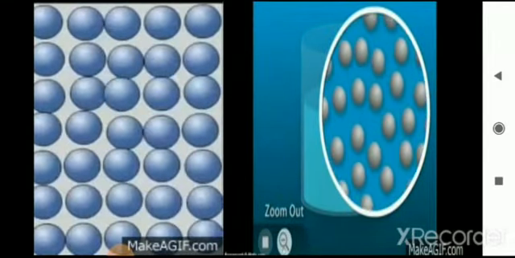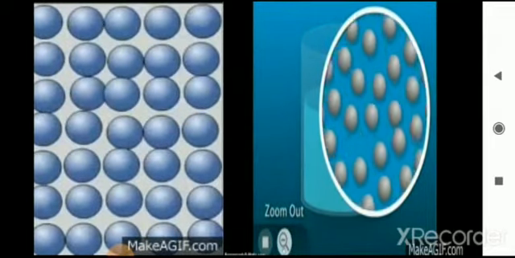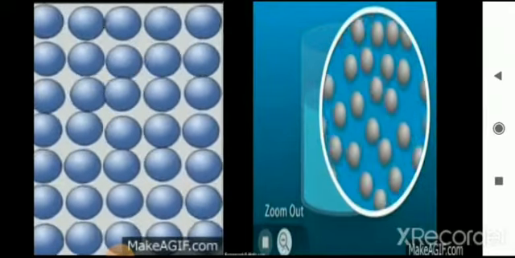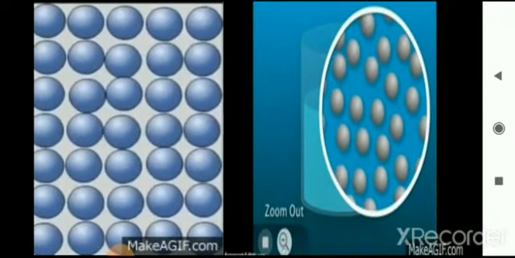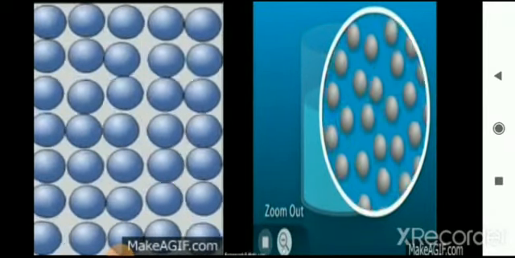particles in liquids are a little farther apart as we compare from solids, right? Liquid particles have greater freedom to move around. This you can see in your second picture, right?